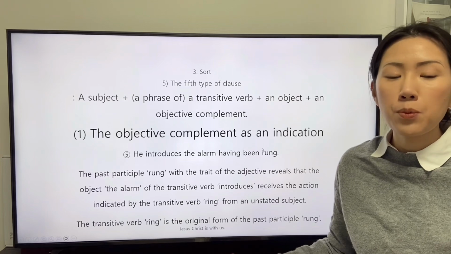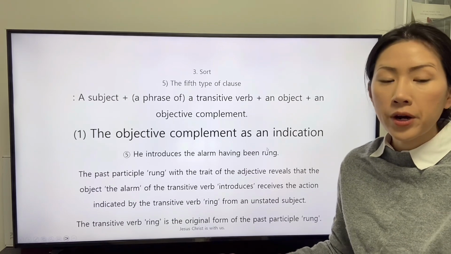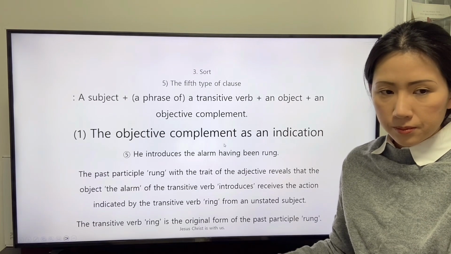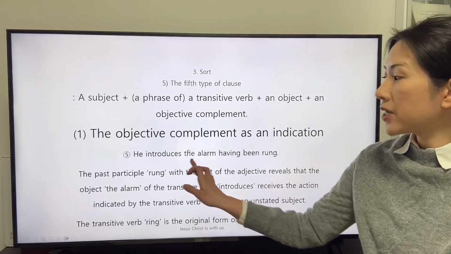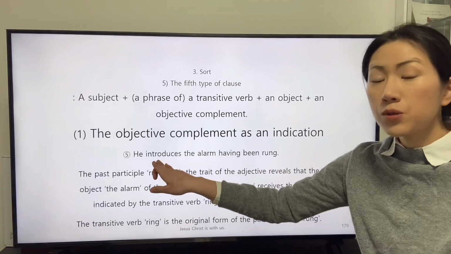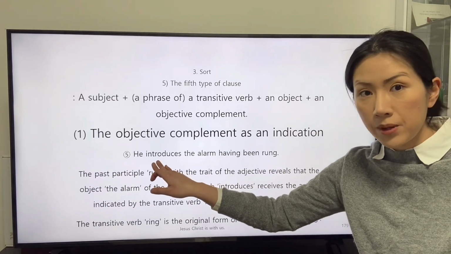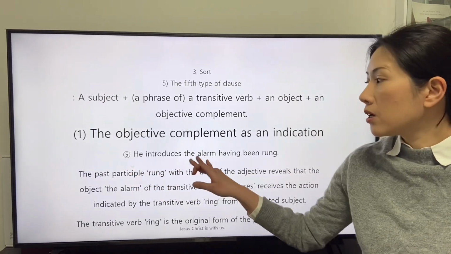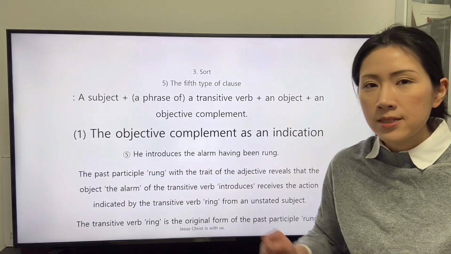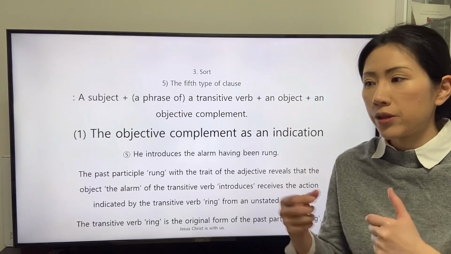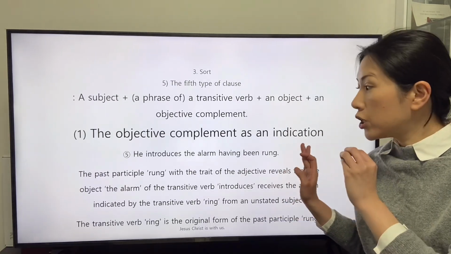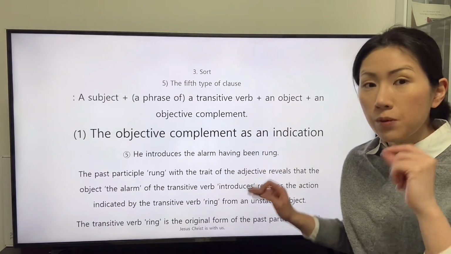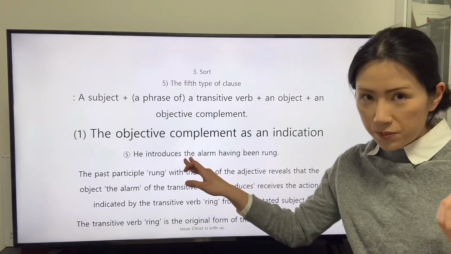The transitive verb ring is the original form of the past participle wrong. The object, the alarm, is the object to receive the definition of the transitive verb introduces from the subject of this clause, he. The object, the alarm, is the object in the relationship with an unstated subject to give the definition of the transitive verb ring to the object.